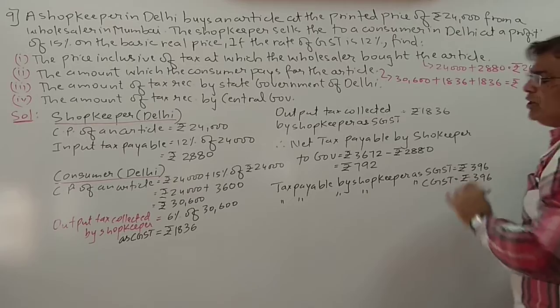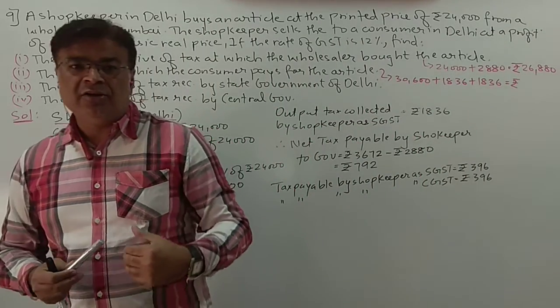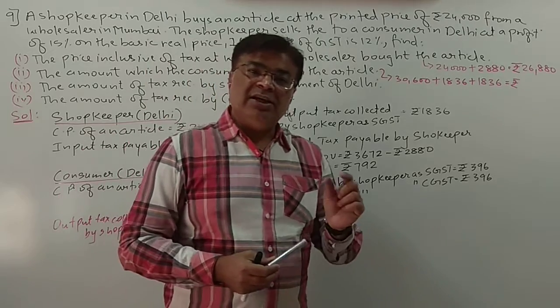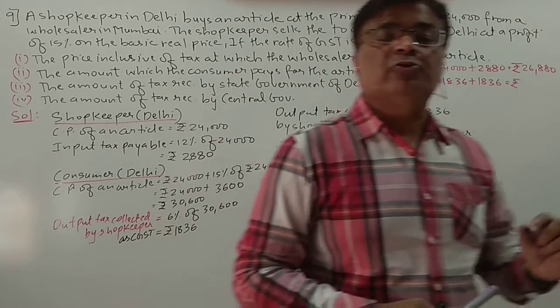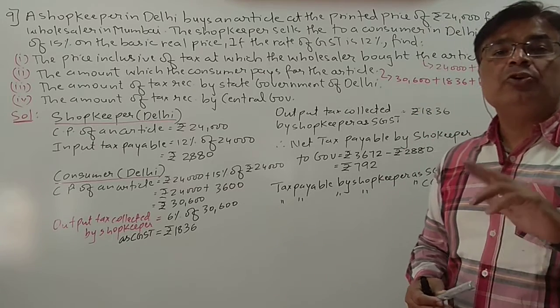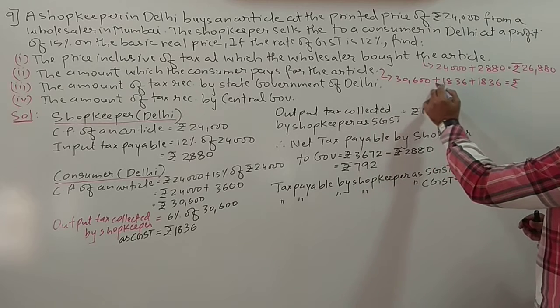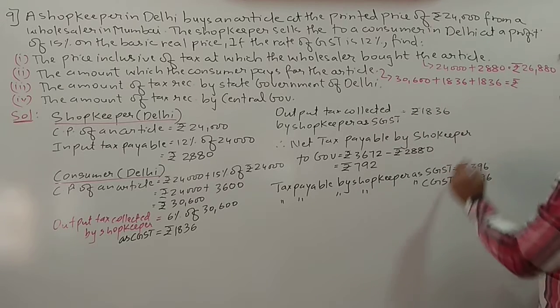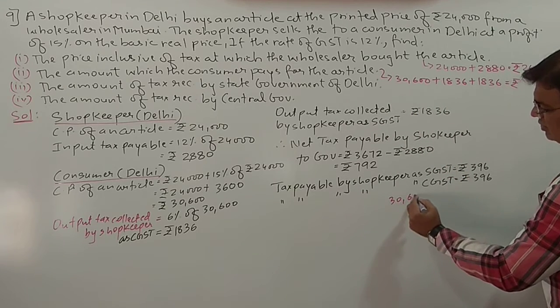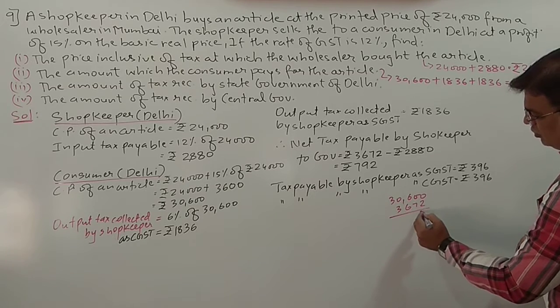You will also experience that when you purchase anything and see the bill, the separate calculations are shown: how much is going to state government and how much to central government. So it is 30,600 plus 1836 plus 1836, which is 30,600 plus 3672.